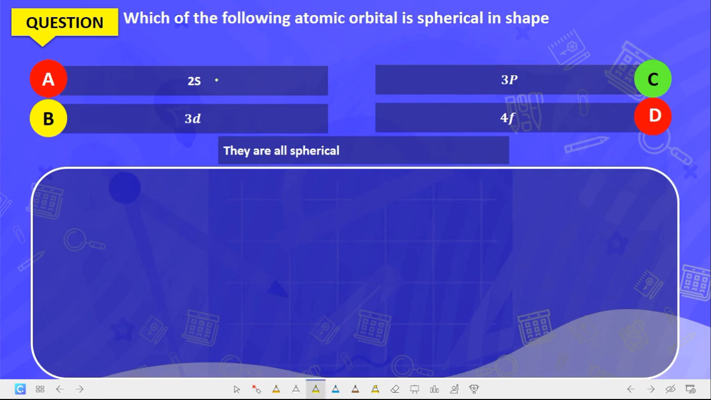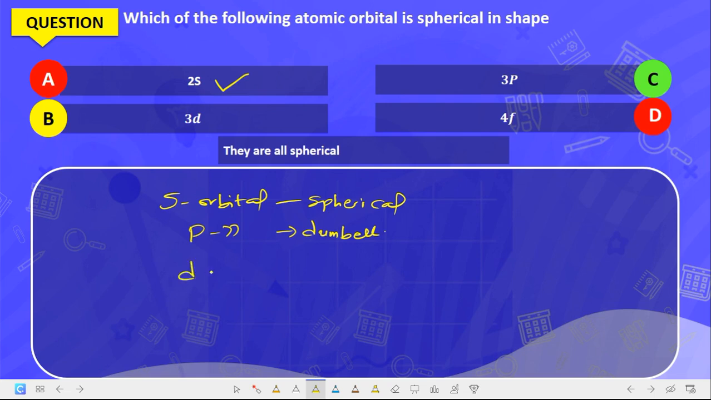Which of the following is spherical in shape? 2s. The s orbitals are spherical in shape. We said p orbitals are dumbbell. D orbitals are double dumbbell. And then the f orbitals have complicated shapes. That is it for that question.